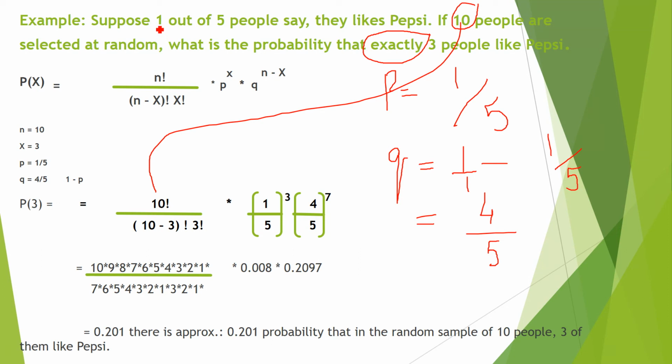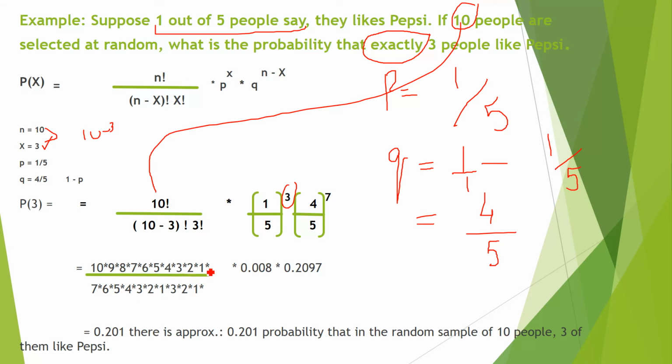Why 1 over 5? Because 1 out of 5 people say 1 over 5, and from where I have written this power 3, this is the value of x. This one, see x. This is 3. And then Q, what is Q? 4 over 5. And then n minus x, so this is n minus x, 10 minus 3, which is equal to 7, so 7. And then 10 factorial means 10 into 9 into 8 into 7 till 1. 10 minus 3, which is 7 factorial, and 7 factorial is 7 6 5 4 3 2 1.